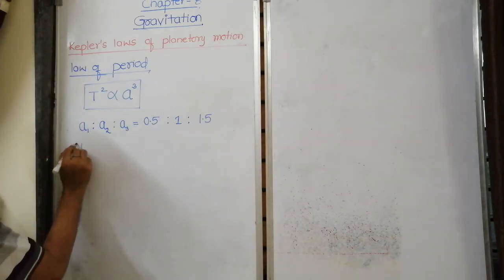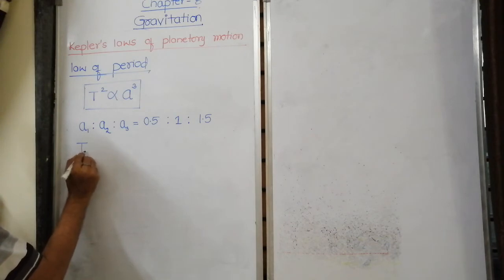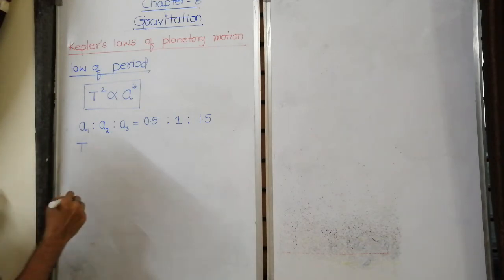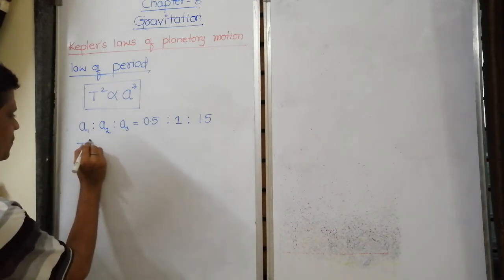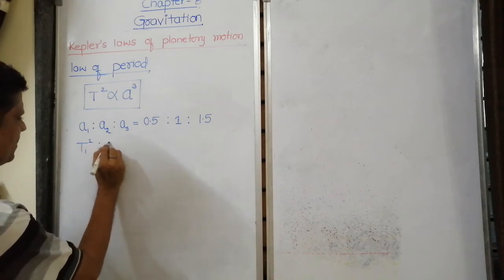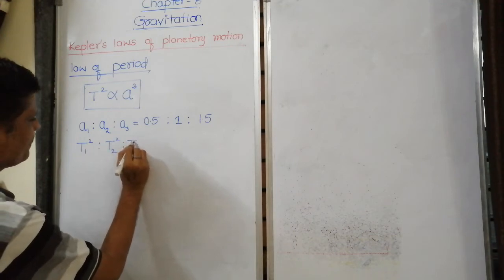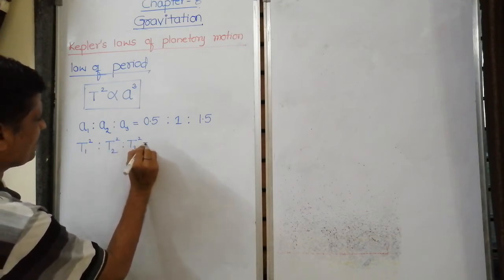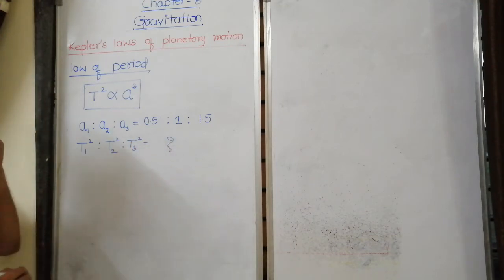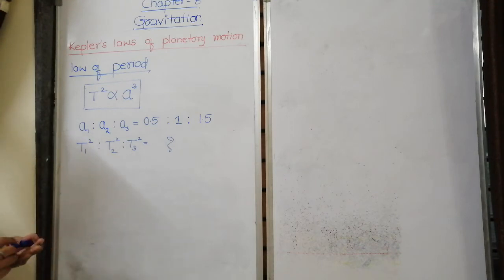Then what is the ratio of their square of the time periods? T1 square is to T2 square is to T3 square is the question. So pause the screen and try. It's easy.